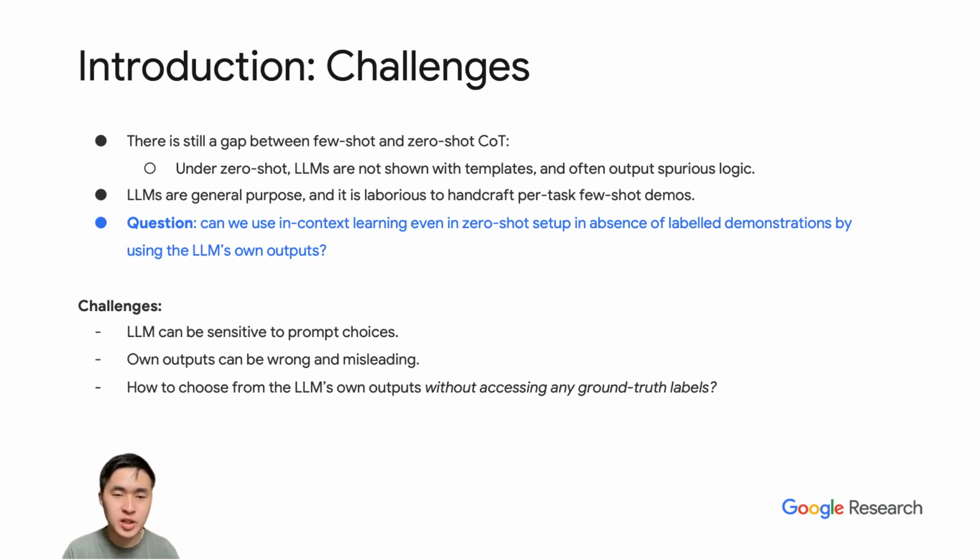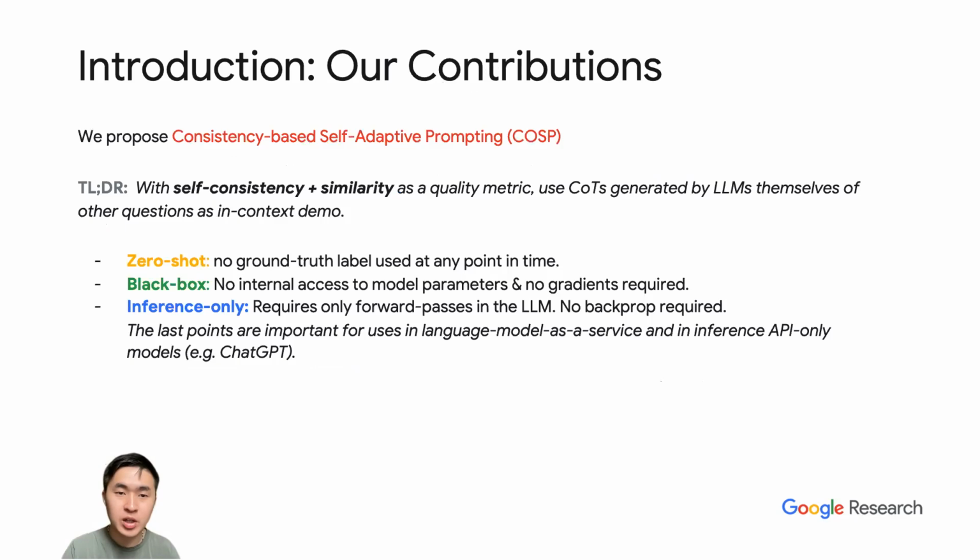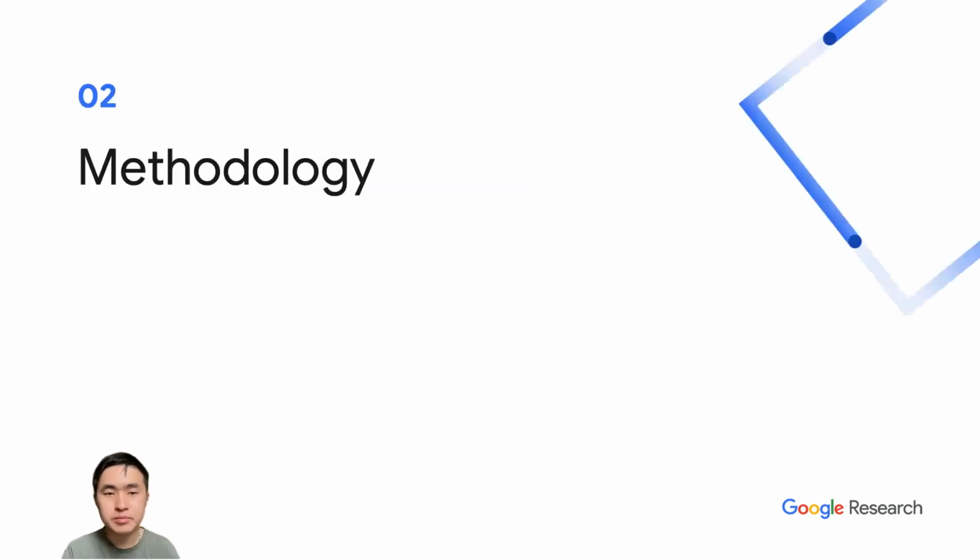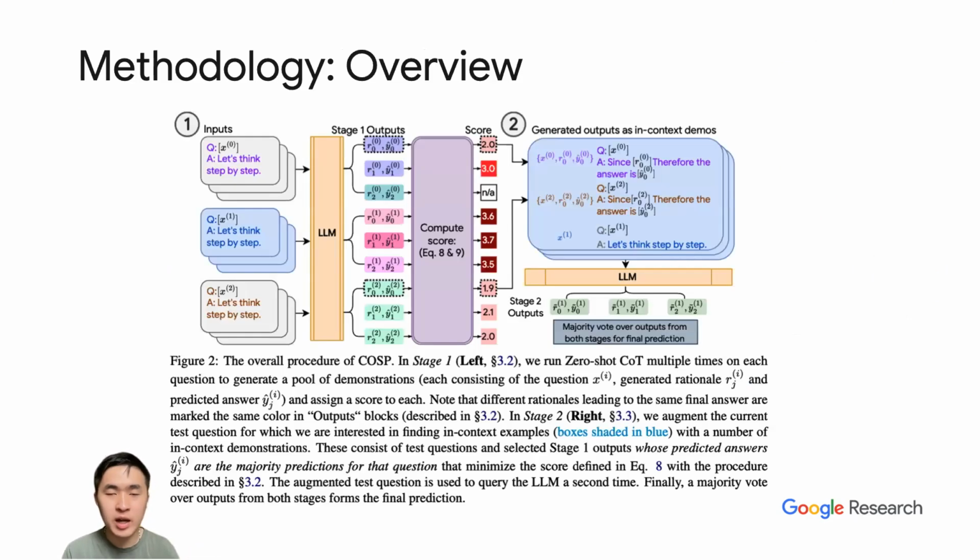But there are several challenges, such as sensitivity to prompt choices, and the model's own outputs can be wrong and misleading. And how do we choose large language models' own outputs without accessing any ground truth labels? So that's what our work is trying to do. We propose COSP, and the TLDR is that with self-consistency and similarity as a quality metric, we use rationales generated by large language models themselves as in-context demos. The advantages are that it is zero-shot, black box, and inference only, and can thus be used with a wide range of different large language models. And now I'm going to talk a little bit about the actual methodology.